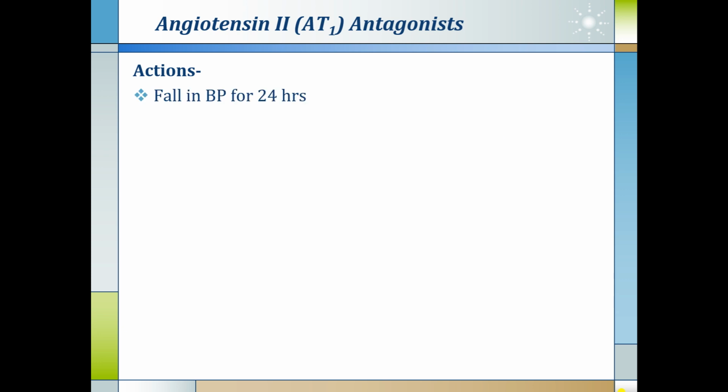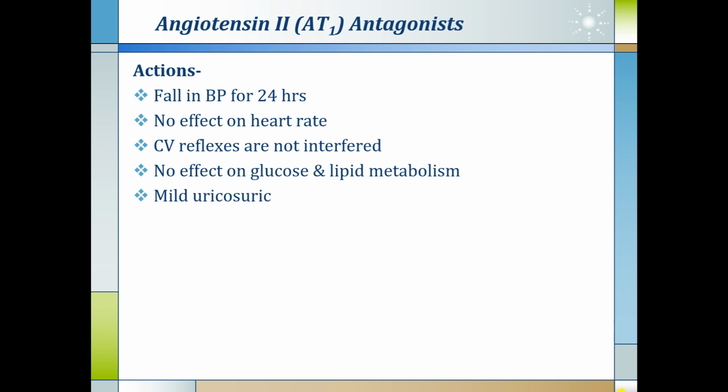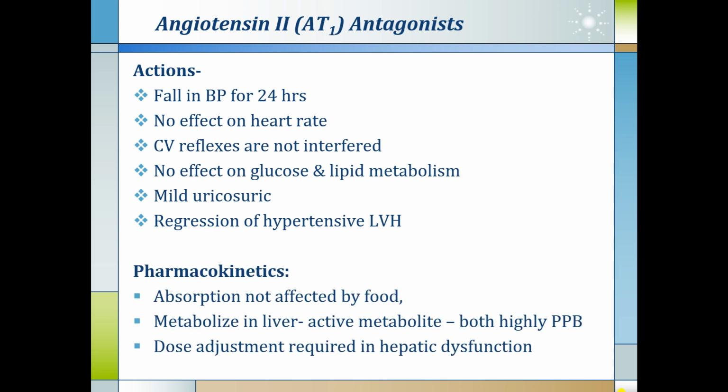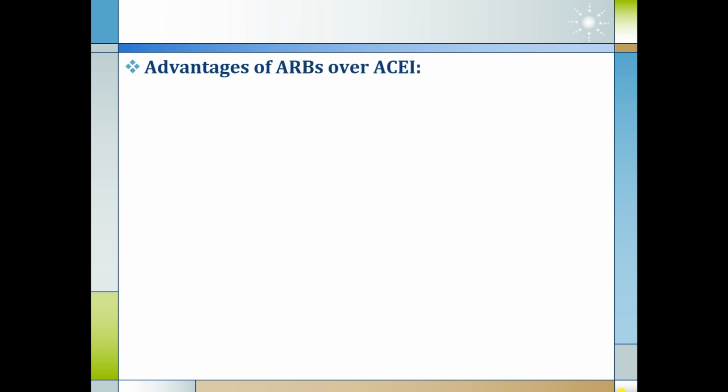So the actions of angiotensin 2 receptor blockers, the AT1 blockers, are fall in blood pressure for 24 hours. There is no effect on the heart rate and cardiovascular reflexes are not interfered. No effect on glucose and lipid metabolism, and they are mildly uricosuric also. They also cause regression of hypertensive left ventricular hypertrophy. If we see the pharmacokinetics, they are given orally. Absorption is not affected by food. Metabolized in the liver, the active metabolite and the drug itself are both highly plasma protein bound. Dose adjustment is required in hepatic dysfunction.